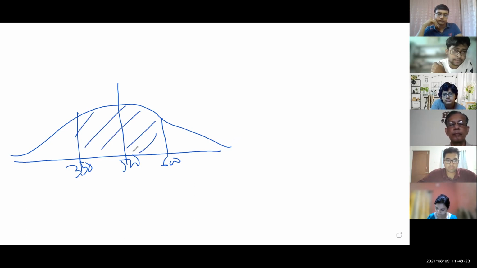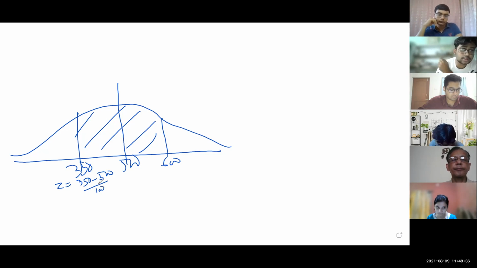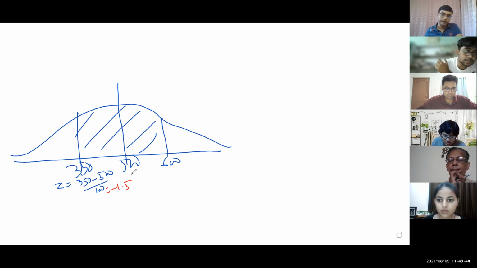First we find the 350 to 500 value: 350 minus 500 by 100. How much is it? Minus 1.5.